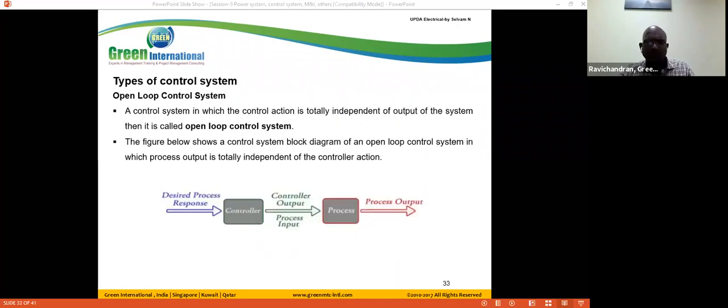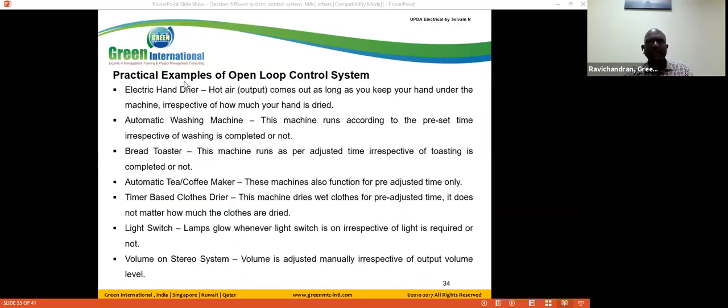Before going in depth into control systems, in general, control systems are broadly classified into open loop systems and closed loop systems. The control system in which the control action is totally independent of the output of the system, we call an open loop system. I hope you are familiar with the open loop and closed loop concepts. We have a practical example of the open loop system.